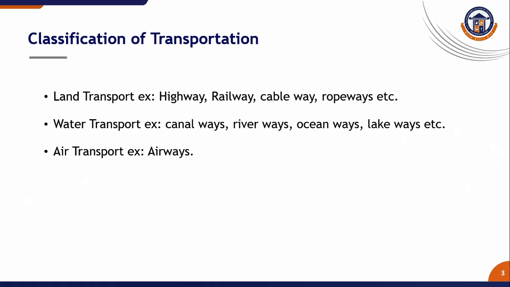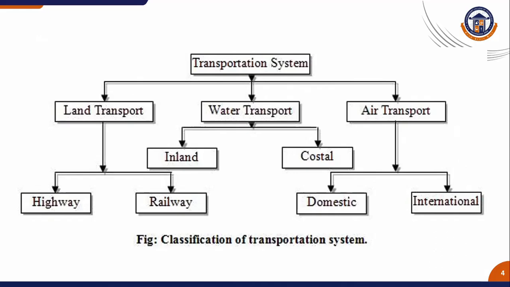Classification of transportation. Land transport, for example highways, railways, cableways, ropeways, etc. Water transport, for example canalways, riverways, oceanways, lakeways, etc. Air transport, for example airways. The transportation system is classified mainly into land transport, water transport, and air transport. Land transport is subdivided into highway and railway. Water transport is subdivided into inland and coastal. Air transport is subdivided into domestic and international.